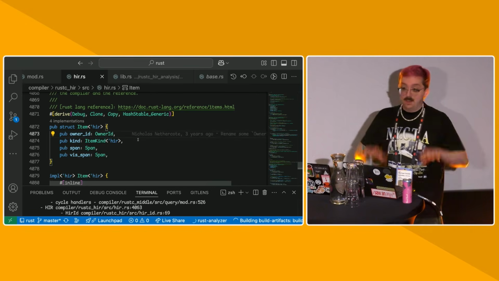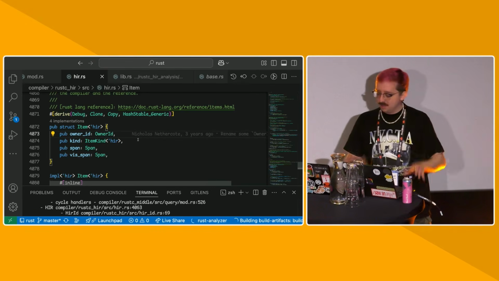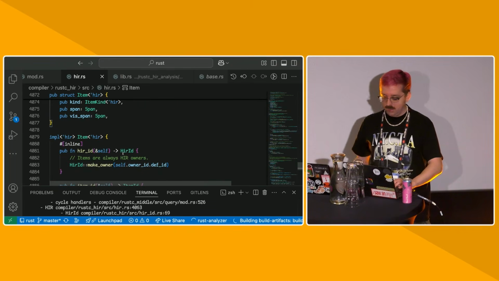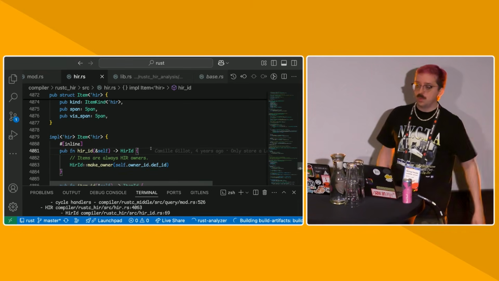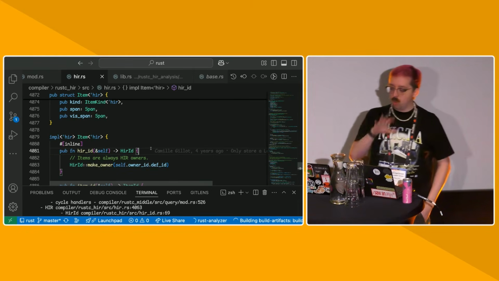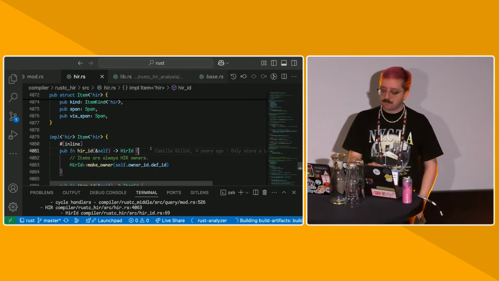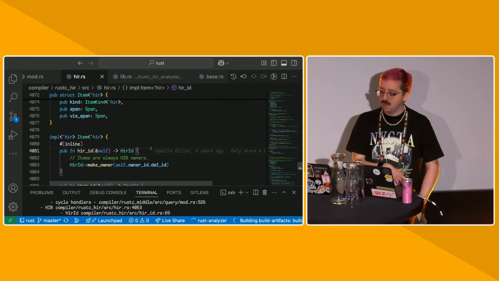HIR has its own set of IDs that we only use for HIR. The main one that you will see everywhere is HirId. HirId is what we use to identify a lot of important pieces of the HIR, so we can store data on the side in tables, like type information.